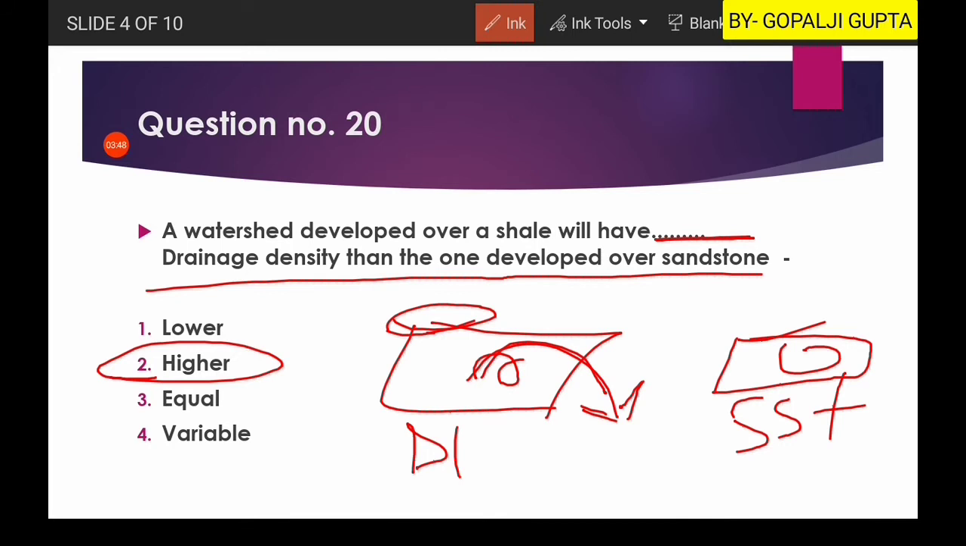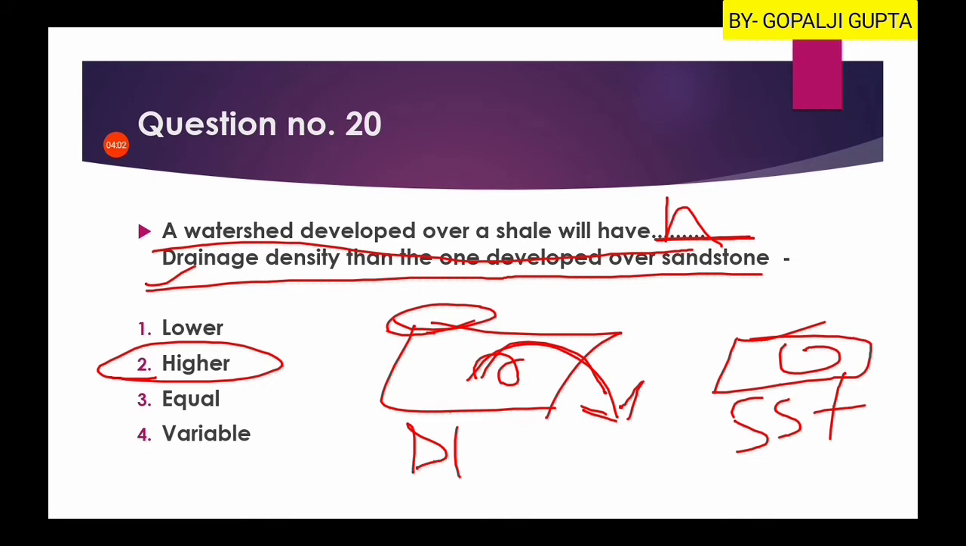Keep in mind that here I am not using the term weathering, rather I am using the term erosion, the picking up of the material. Okay, so a watershed developed over a shale will have higher drainage density than one developed over the sandstone.